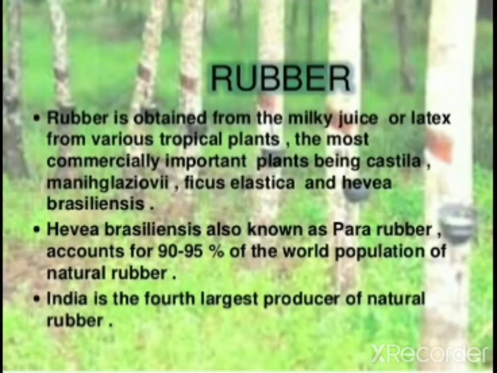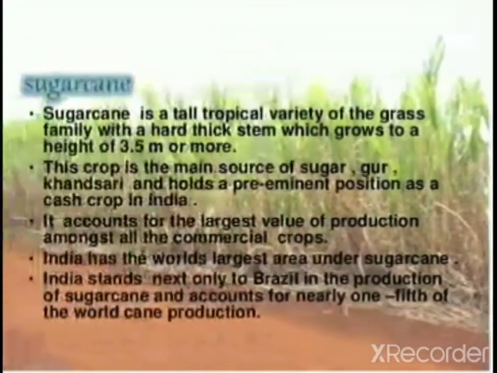Rubber. Rubber is obtained from the milky juice or latex of various tropical plants, the most commercially important plants being Castilla, Manihot glaziovii, Ficus elastica, and Hevea brasiliensis. Hevea brasiliensis, also known as Para rubber, accounts for 95% of the world's production of natural rubber. India is the fourth largest producer of natural rubber.